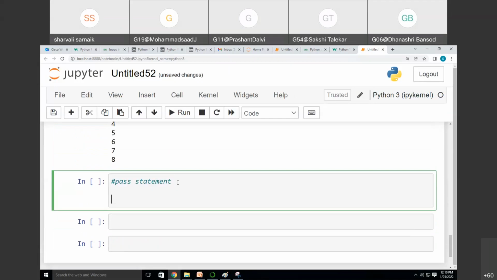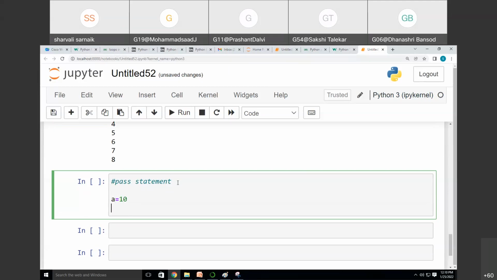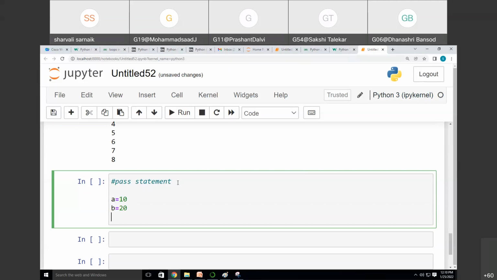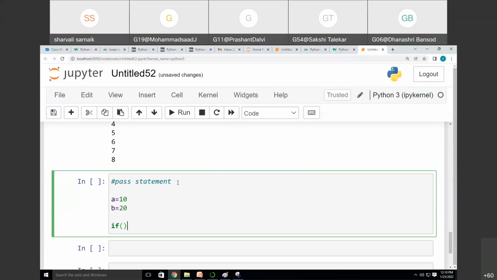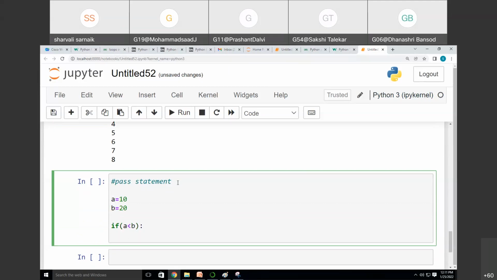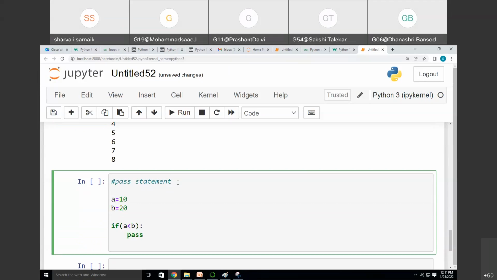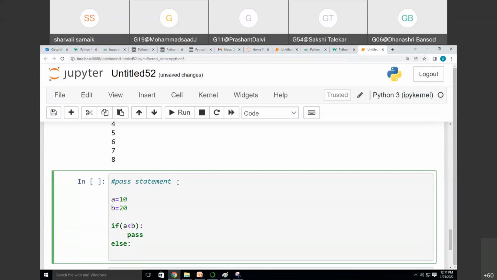So if you don't want to write anything, you will write a pass keyword. So pass helps as a placeholder. I will show you how it works. I'm writing the value of a is equal to 10 and the value of b is equal to 20. Then I'm writing if a is less than b. Okay, now here I'm just writing pass. And then else I'm writing print b is greater.